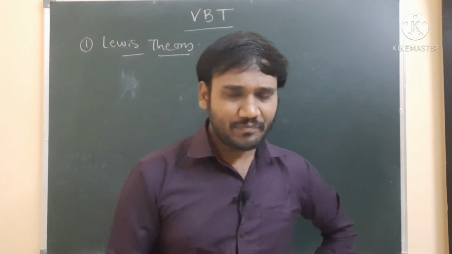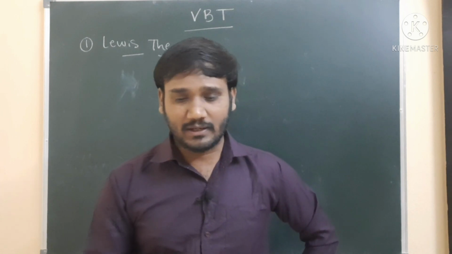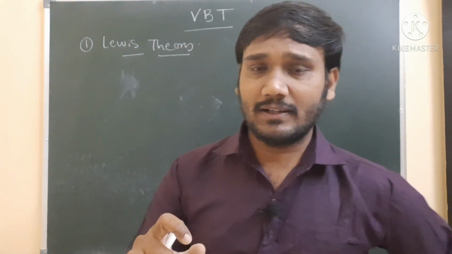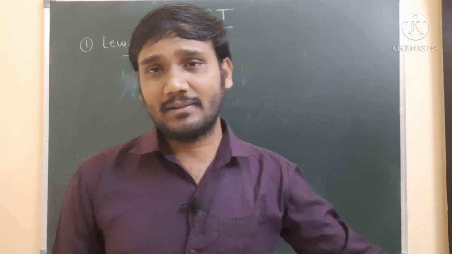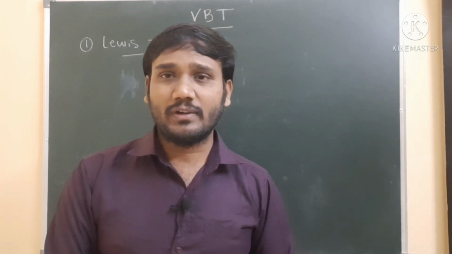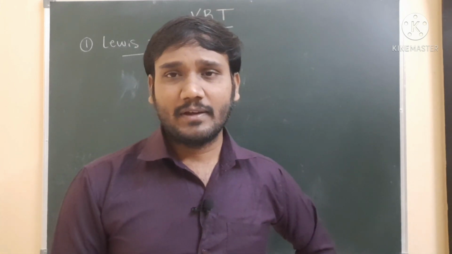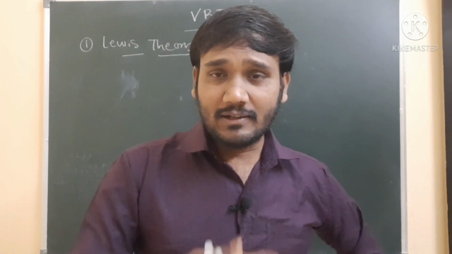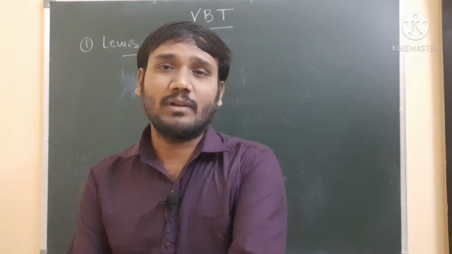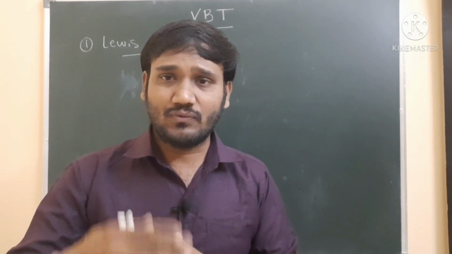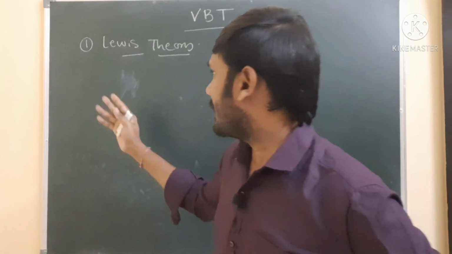In chemistry, if you observe the different laws or theories given by different scientists, when one scientist fails to explain some points in a given theory, those points are explained by other scientists under a different name. For example, in the structure of atom, the Thomson atomic model failed to explain stability. Then the Rutherford model does not explain the revolving of electrons. This is explained by Bohr's theory. So when one scientist fails, that particular point is explained by another scientist with a different name. Same here also with Lewis theory.